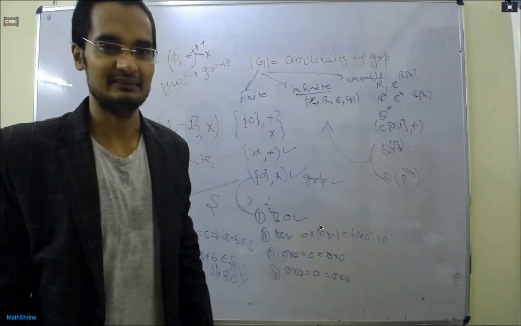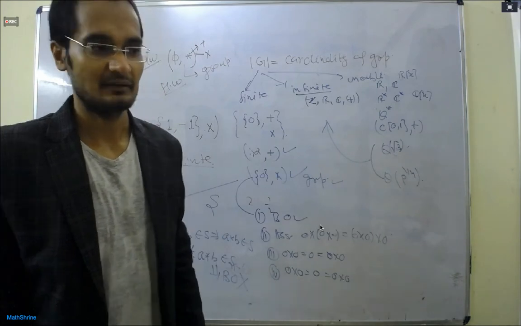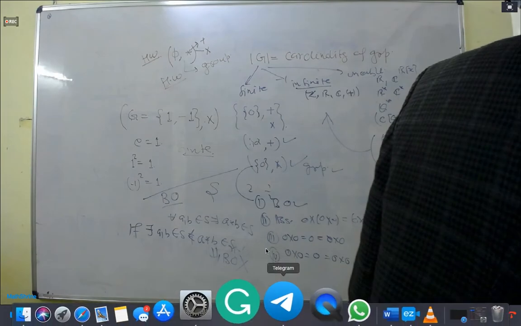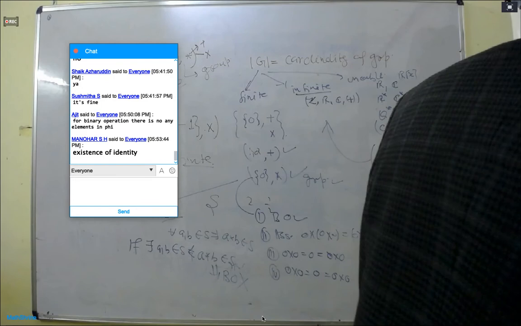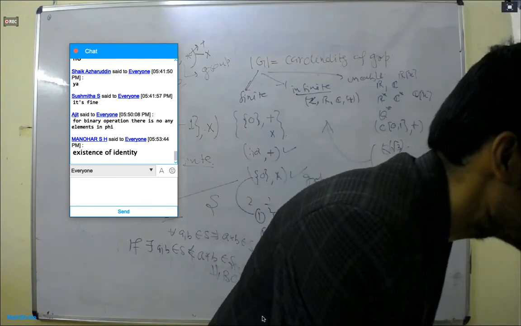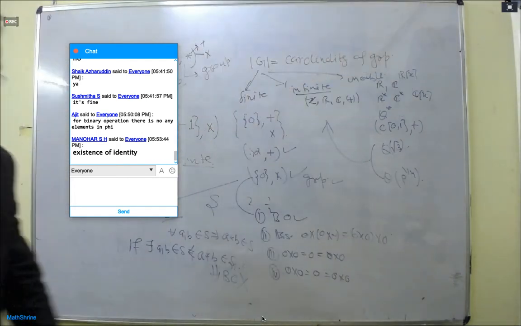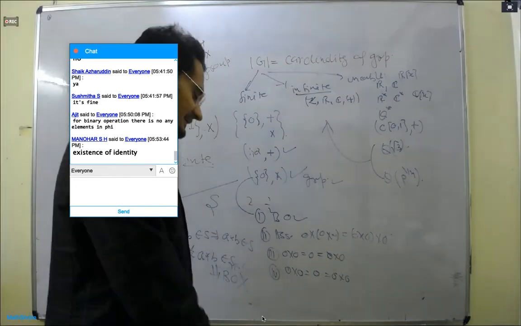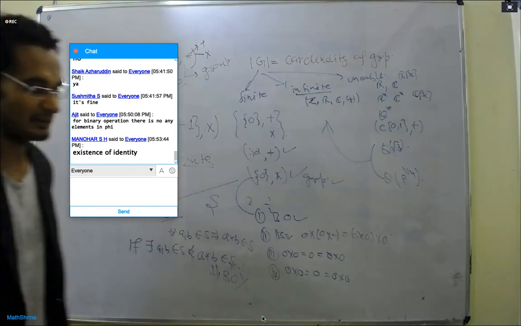So anyway, all right. There are answers and replies again. Let's see. People are telling many answers, and they are interesting. For binary operation, there is okay. The second answer is existence of identity. Yes. So you tell me whether existence of identity is a problem or something else. Now I'm happy that you guys are thinking. It's good actually. That is the essential thing. Anyway, try again. Maybe it fails also.